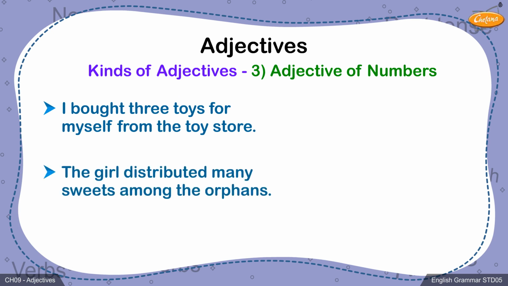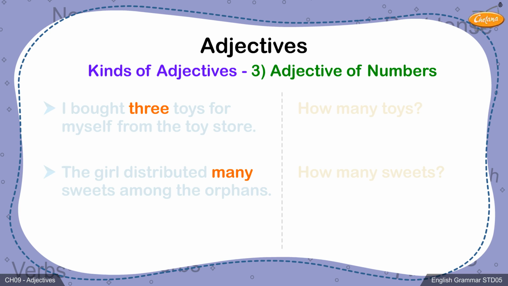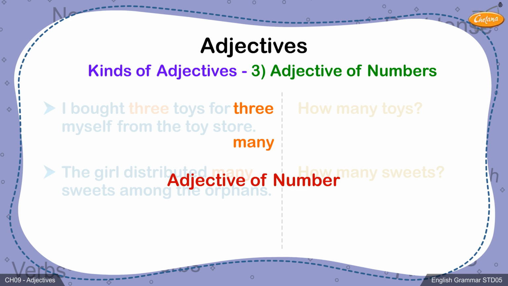The girl distributed many sweets among the orphans. In these examples, when we ask questions like, how many toys? Or how many sweets? We get answers like 3 or many. These words give more information about the nouns, toys or sweets, telling us about their quantity. These words thus become adjectives of number.